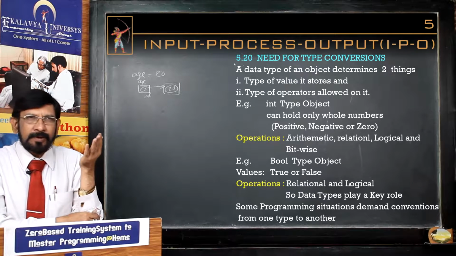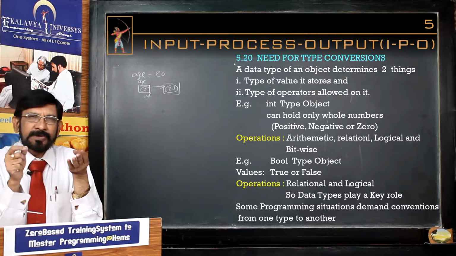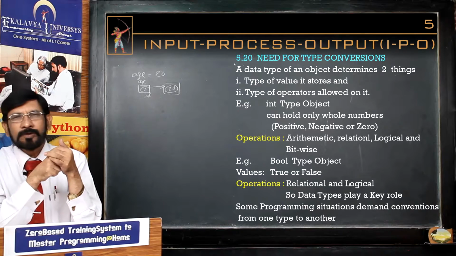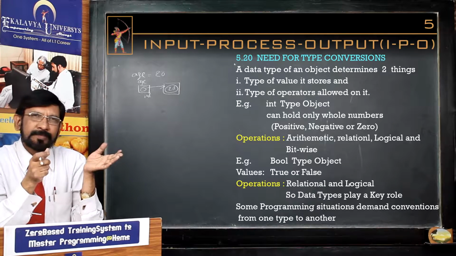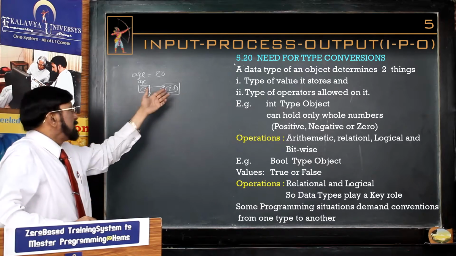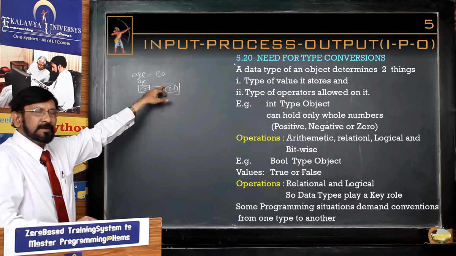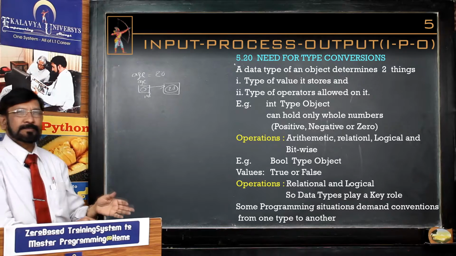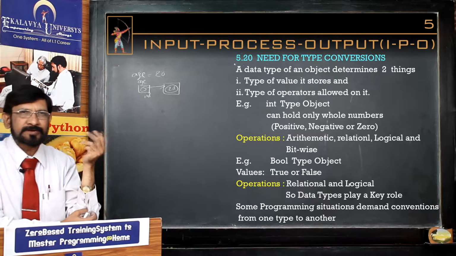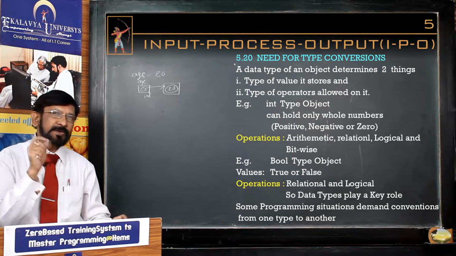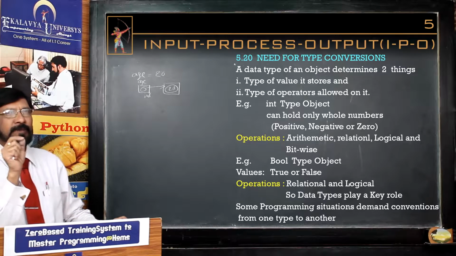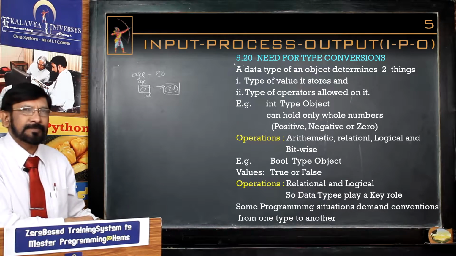First, it determines which type of value is stored; or in this case, the value we assign determines the data type. You can understand it in both ways. The second is which type of operations can be performed on that object.